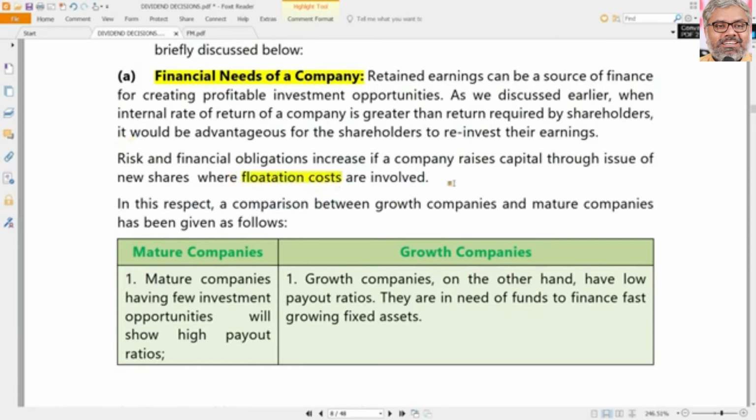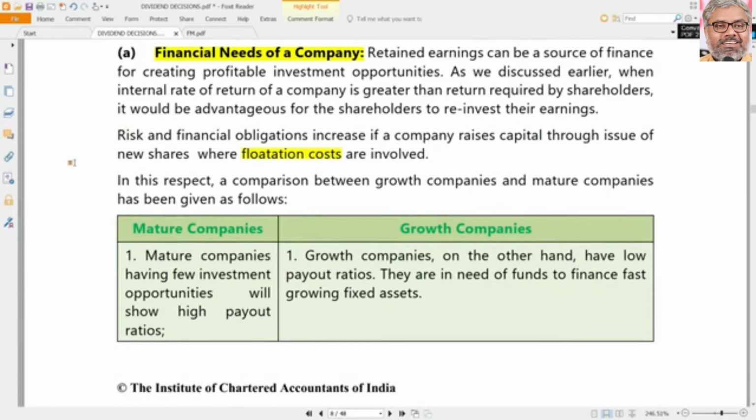Raising finance is not that easy, whether it is through an issue of debt or an issue of new shares. In either case, raising finance is a very complex process. So keeping that in mind, if the financial needs of the company are very heavy, then there is no point in distributing dividends and later searching for finance. Better to retain the earnings.